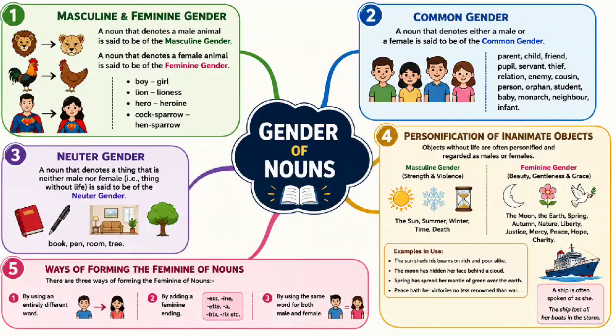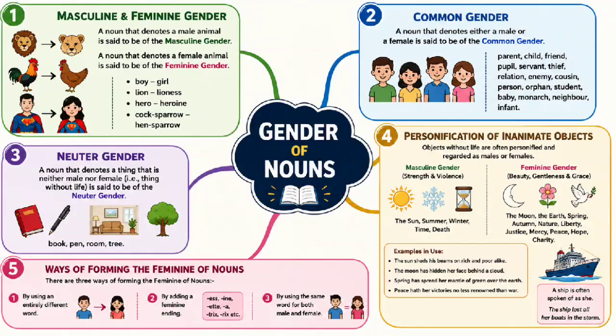You know that living beings are of either the male or the female sex. Now compare the words in the following pairs: boy, girl; lion, lioness; hero, heroine; cock-sparrow, hen-sparrow. What do you notice? The first word of each pair is the name of a male animal. The second word of each pair is the name of a female animal.